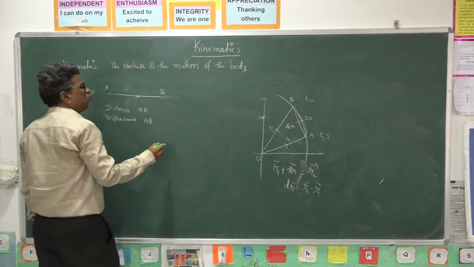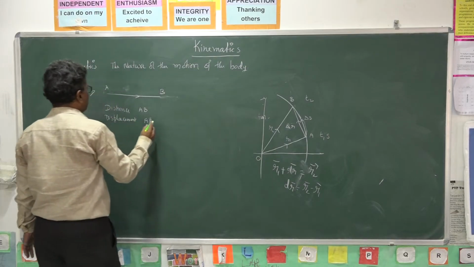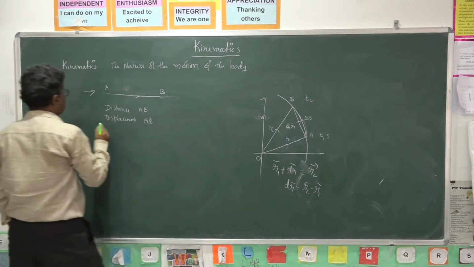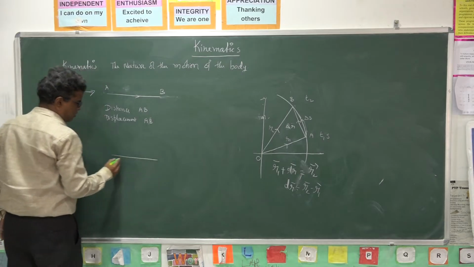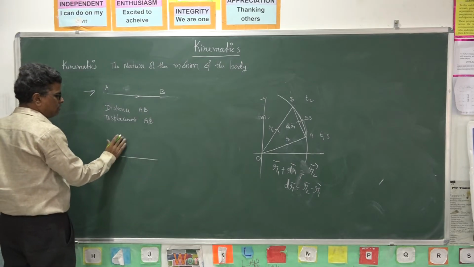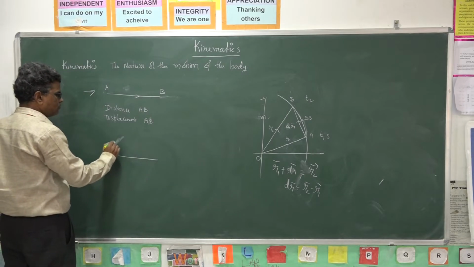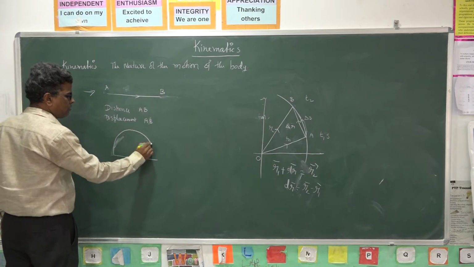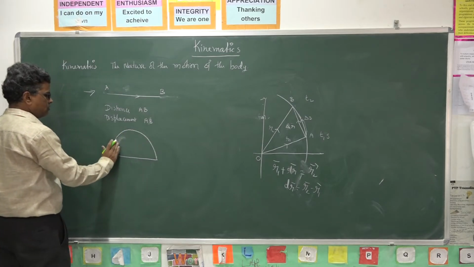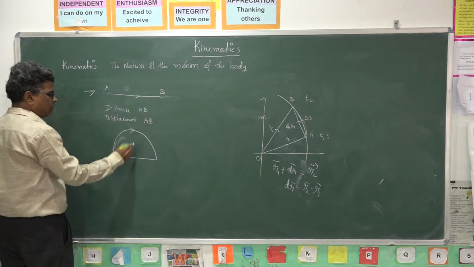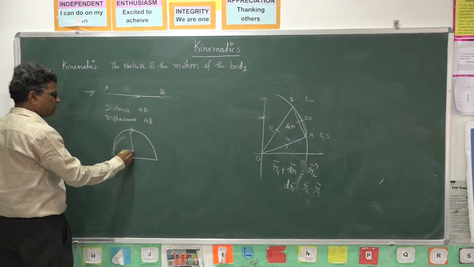Second example: if a body moves along a semicircular path, a circular path having radius r.